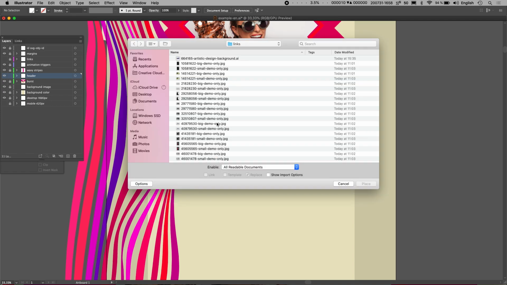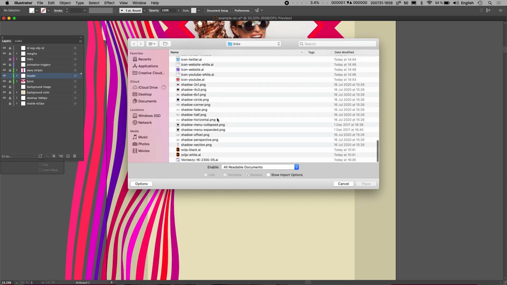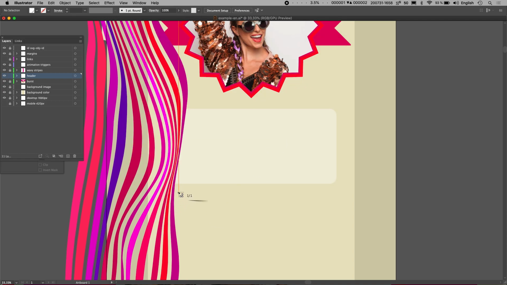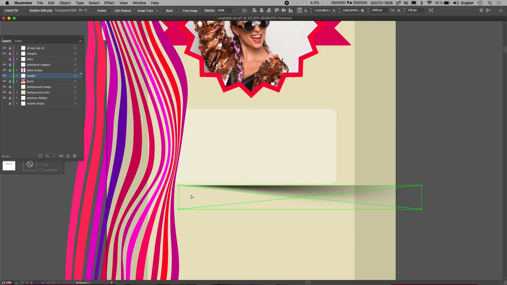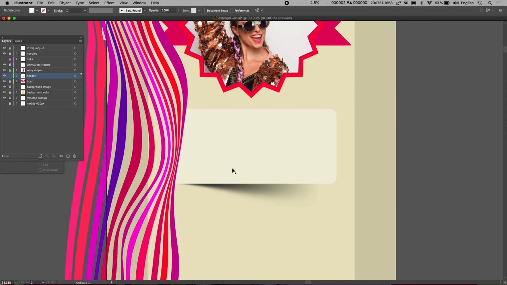We're going to add a shadow. Okay, I'm gonna line it up nicely. And we're gonna make it a little bit shorter. Like that. And we're gonna add some text.